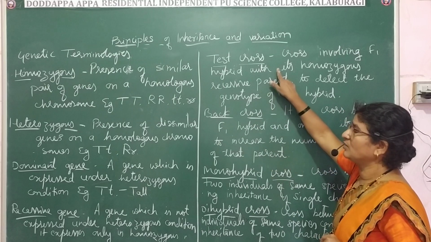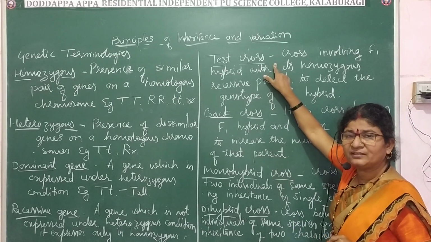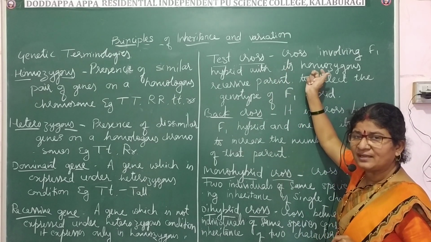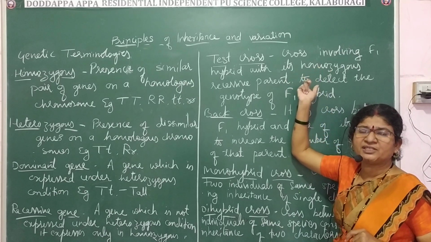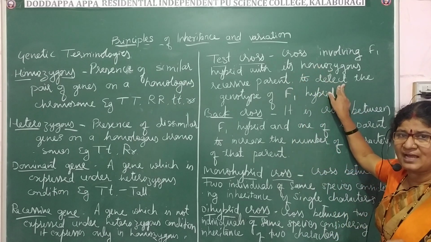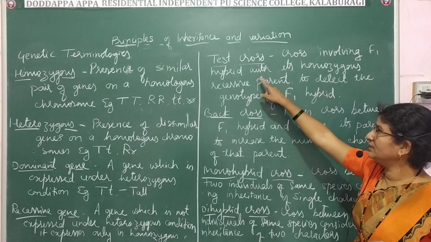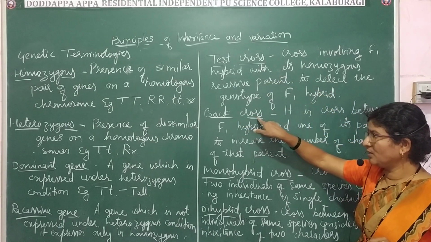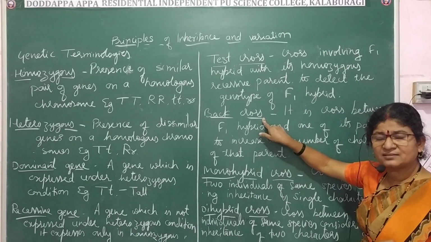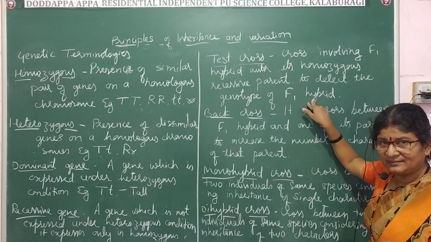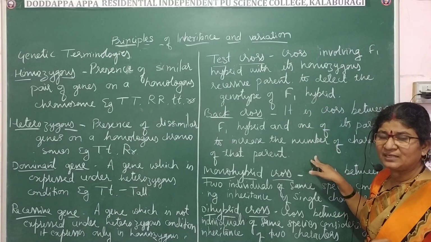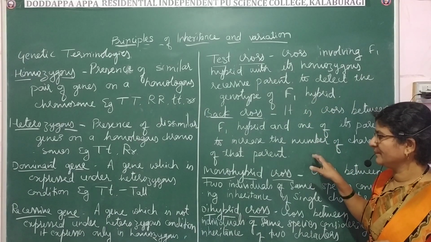Then test cross is a method where the F1 hybrid is crossed with its recessive parent to know the genotype of the F1 hybrid. That is called the test cross. Back cross is the cross between the F1 hybrid and their parent to get more and more parental characters.